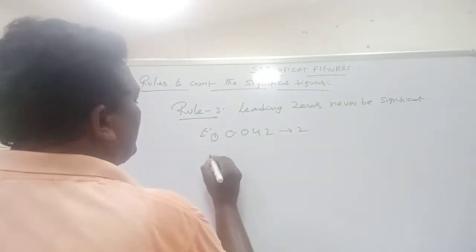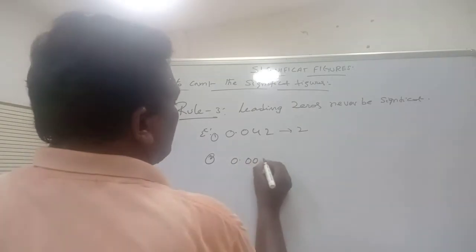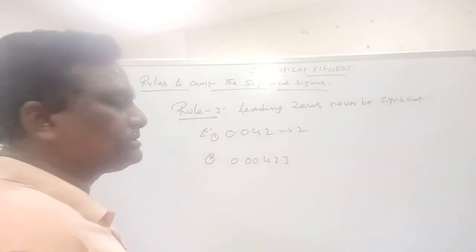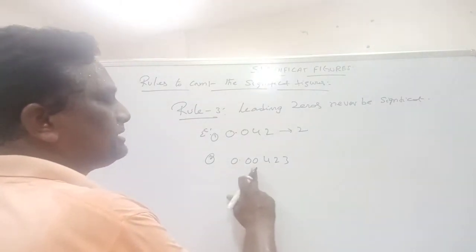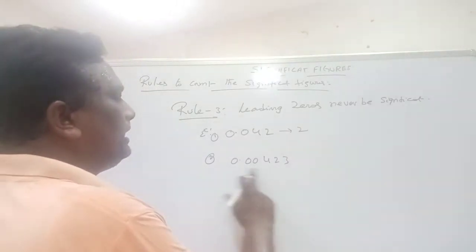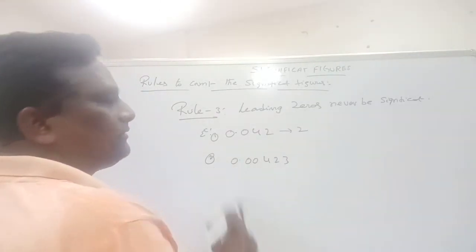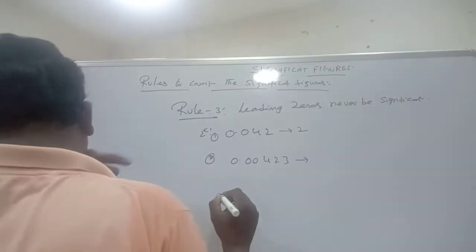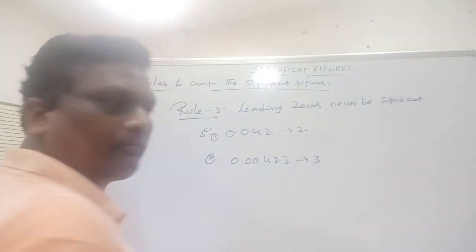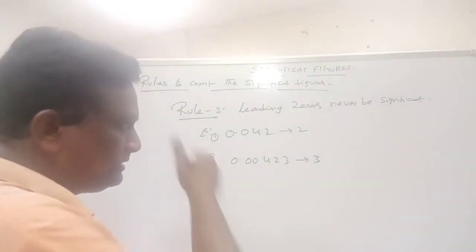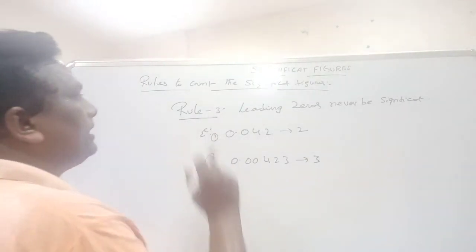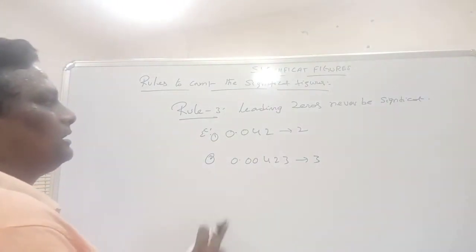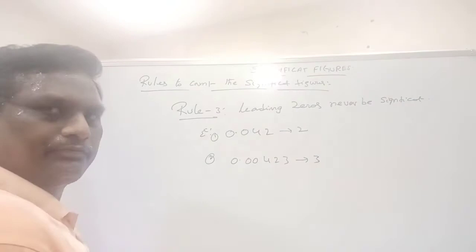One more example I am taking: 0.00423. Here you see these zeros are not significant. Why? Because these are leading zeros. Leading zeros, or zeros that exist on the left side of the number, never be significant. So here the total number of significant figures is 3. So this is rule number 3: leading zeros never be significant.